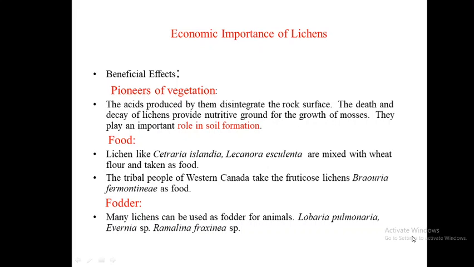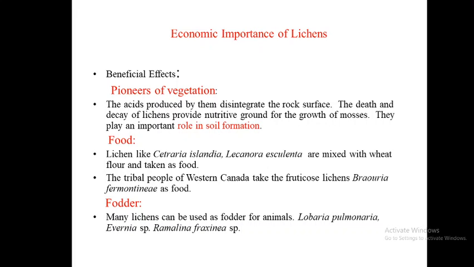Lichens are pioneer plants which help in the colonization of bare rocks by adding organic matter and the ability of water retention.